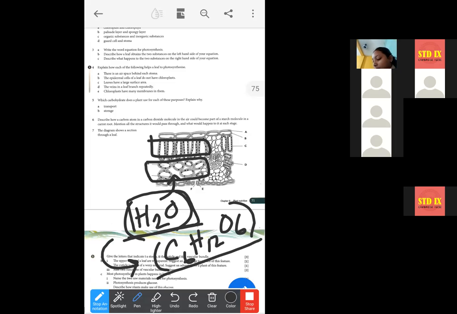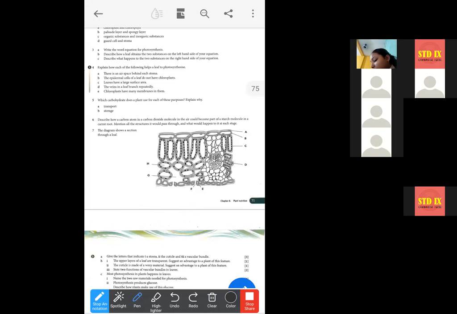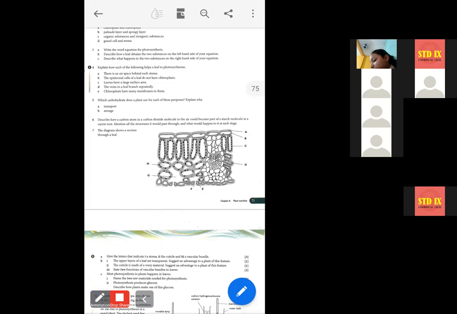Now write: the food is then transported to all the parts of the plant body through the phloem vessels.